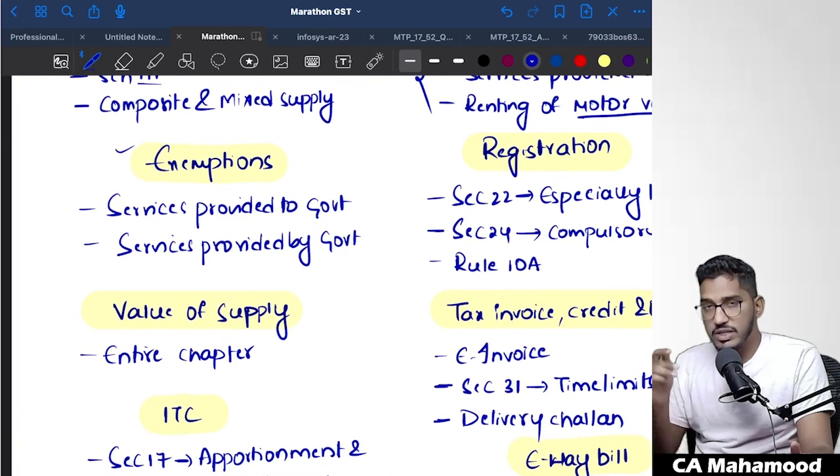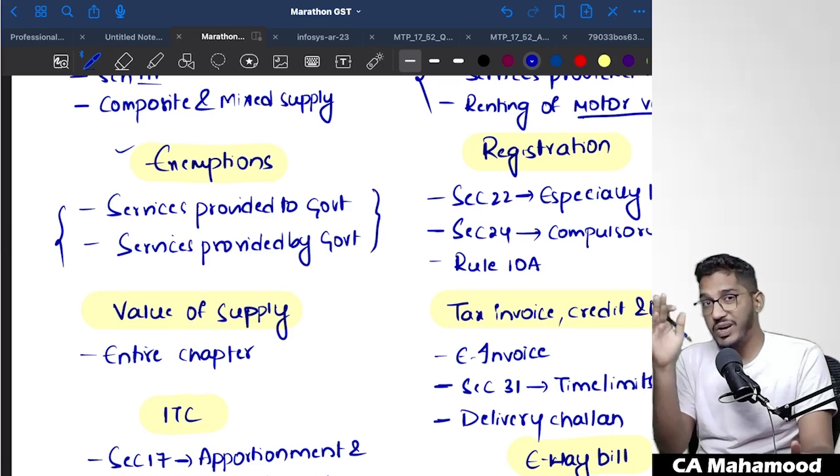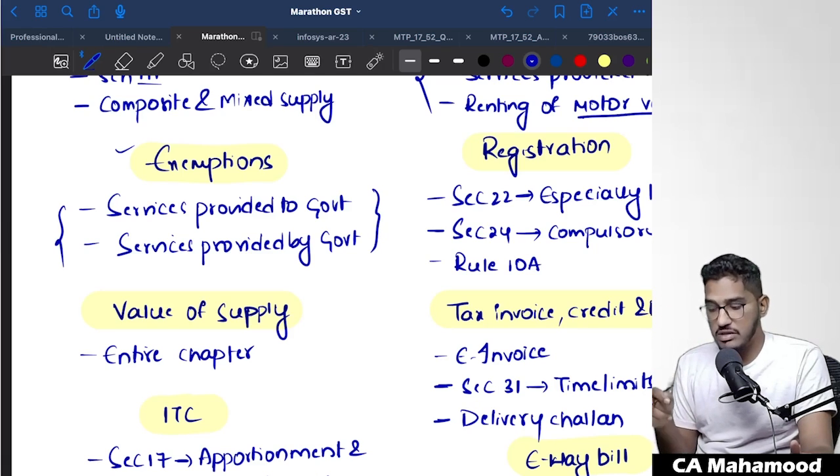Next one, coming to exemptions. Looking at the question paper pattern and the MTP pattern, I'm able to say that these 2 are very frequently getting tested: services which are provided to the government, when they will be exempted, and services which are provided by the government, when they will be exempted. This is the first thing you have to cover from this chapter, exemptions.